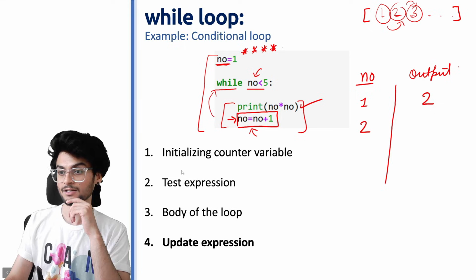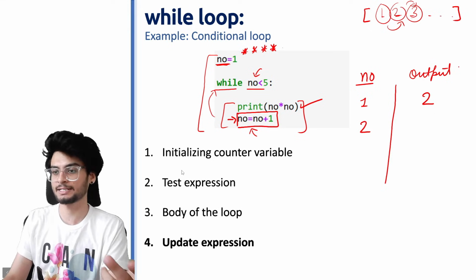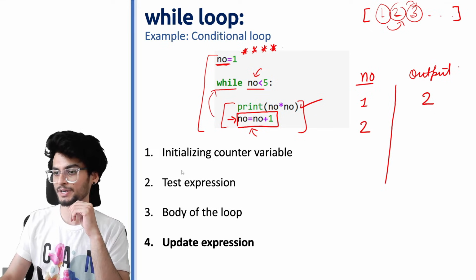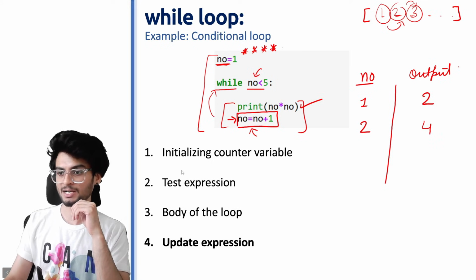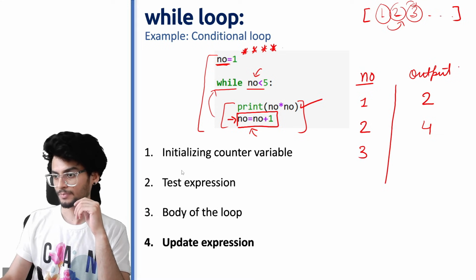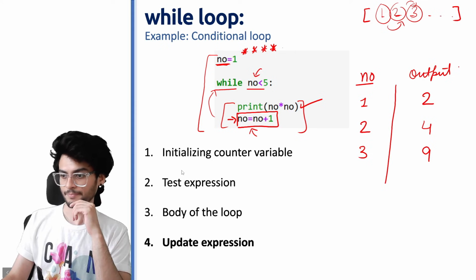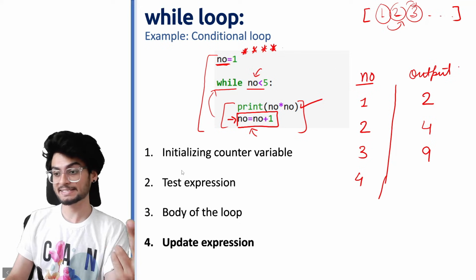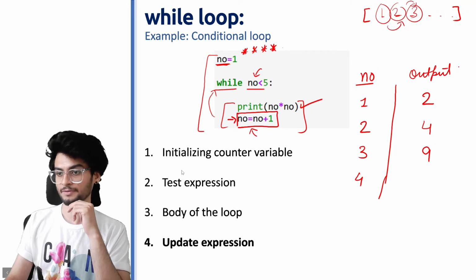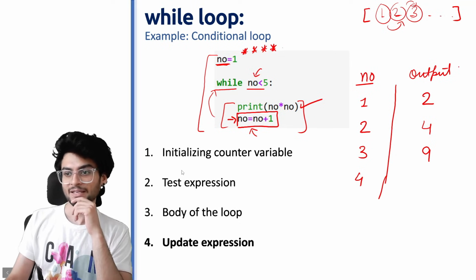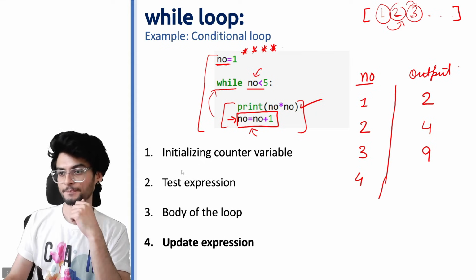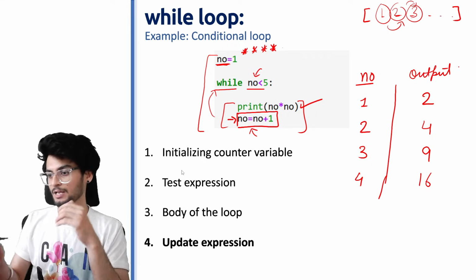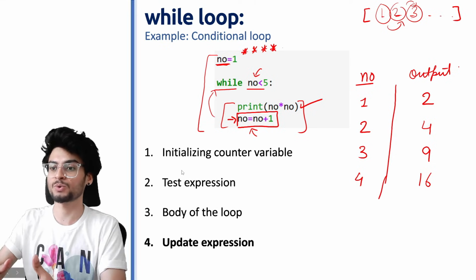We checked, is no less than 5? Yes, it is. So it will print the square of no, which is 4. Now what happens? No becomes 3. Again it goes there, checks it out, and the output becomes 9. After that no again increases by 1, no became 4. Now it goes here, it checks 4 is less than 5, true. Now we print 16. So now this is where our loop starts to end.